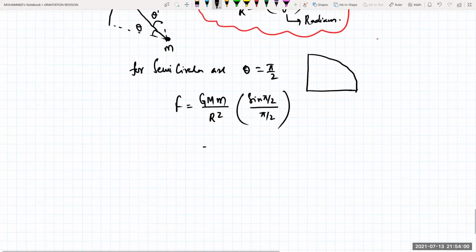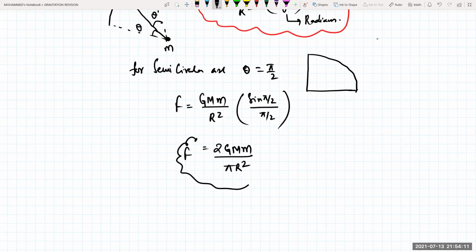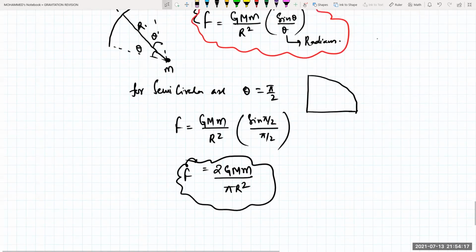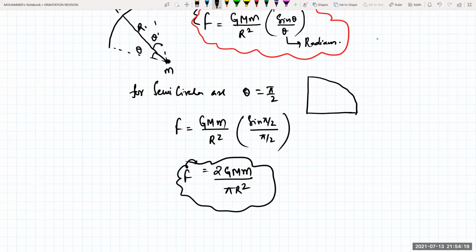So this will be equal to G times capital G capital M small m divided by R square, since sin pi by 2 is 1. So that will be the force between them. Clear? If theta is 90 degrees, theta is nothing but 180 divided by 2.